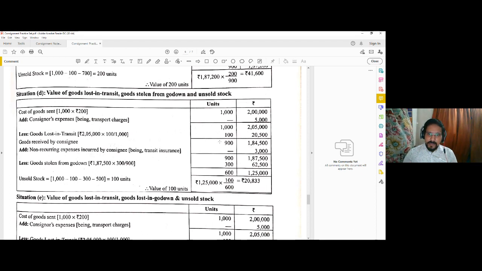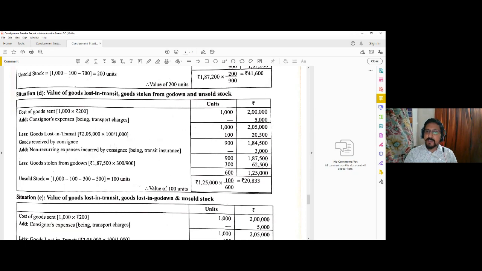So the consignee basically received 900 units at 1,84,500, which he took to the godown by incurring transit insurance of 3,000. So at the godown, the 900 units of goods are valued at 1,87,500, and then at the godown, out of these 900 goods, 300 units were stolen. So the value of those 300 units stolen is 300 by 900 into 1,87,500.